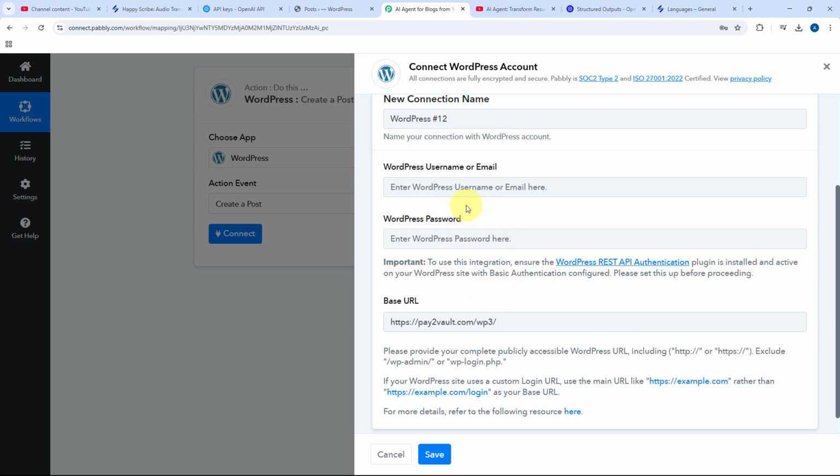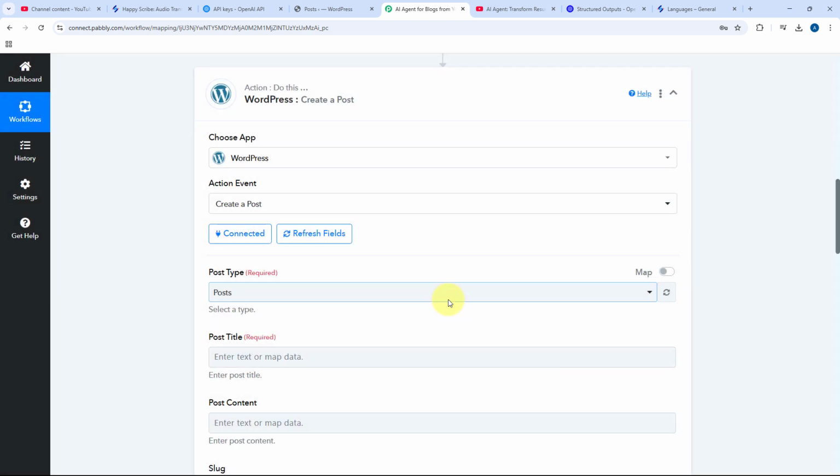Now after this, let me just enter the username and password of my WordPress site. Okay, so I have entered the username and password of my WordPress site and also the base URL. Now let's click on save over here, and as you click on save, we will see a WordPress account will get connected with Pabbly Connect.